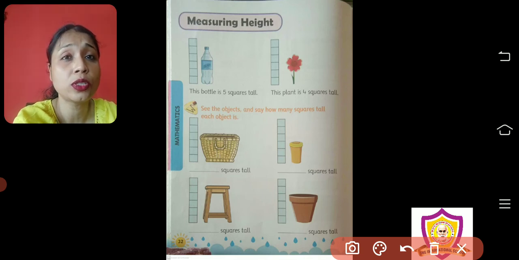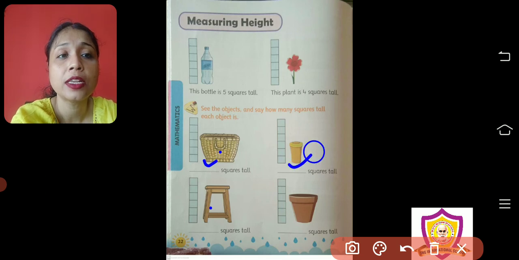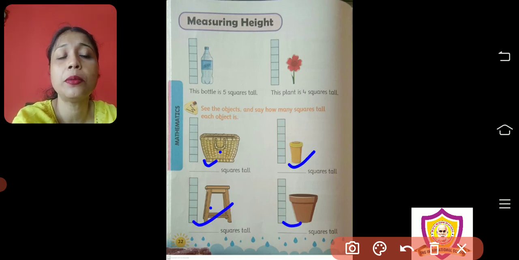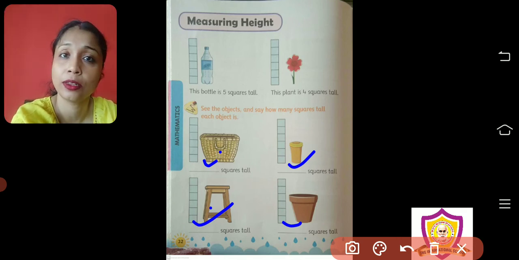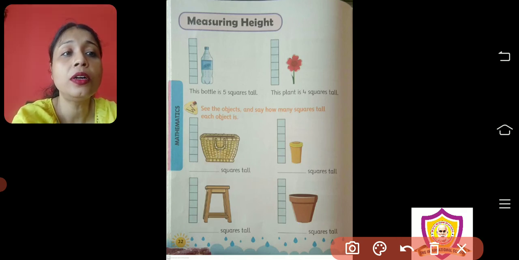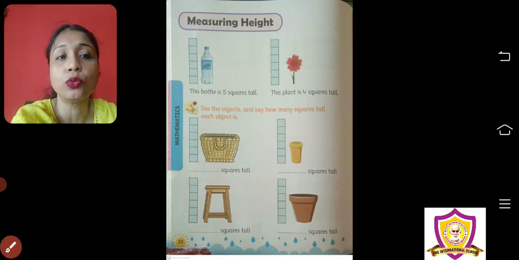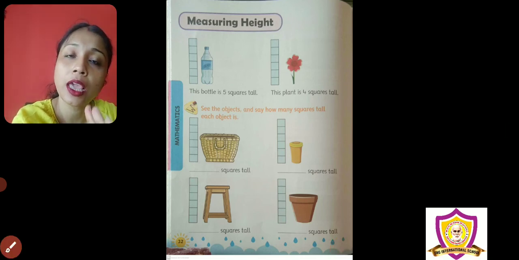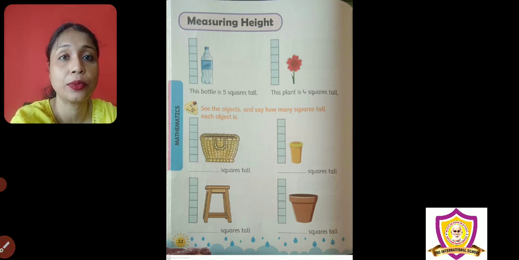Children, not only squares. You have to count the height of this basket. You have to count the height of this stool. So you have to see the end point, count, and write here, same as we have done on page number 30 for measuring length. Now these 4 you will do. I will not do them because it is the same as length, only in a standing position.